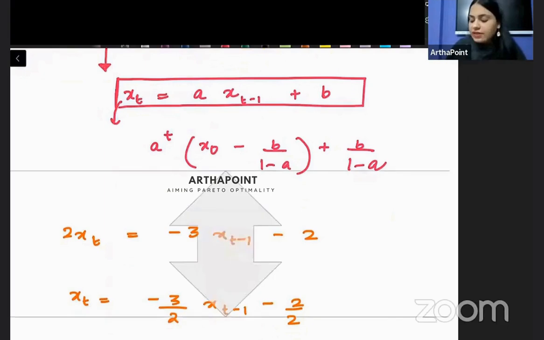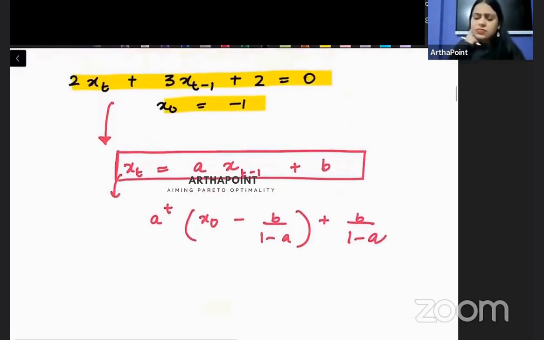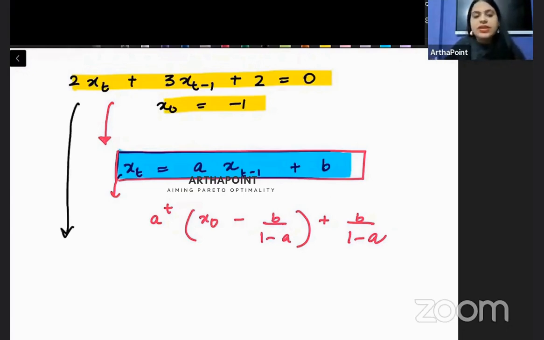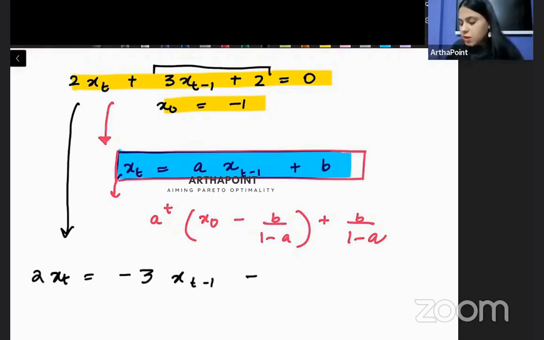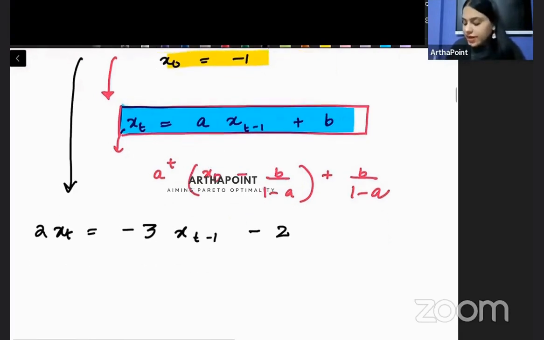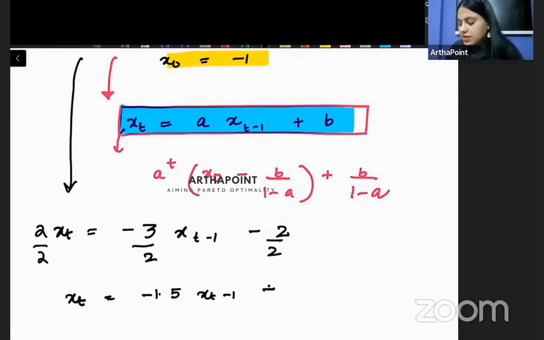So beta, what I have to do in that case is rewrite this difference equation in this format. इस डिफरेंस इक्वेशन को इस फॉर्मेट में रीराइट करना होगा. So I can say if I just take this part on the other side, 2xt will be minus 3xt minus 1 minus 2. And if I divide throughout by 2, then I will get xt is equal to minus 1.5 xt minus 1 minus 1. Now things are simple, beta.